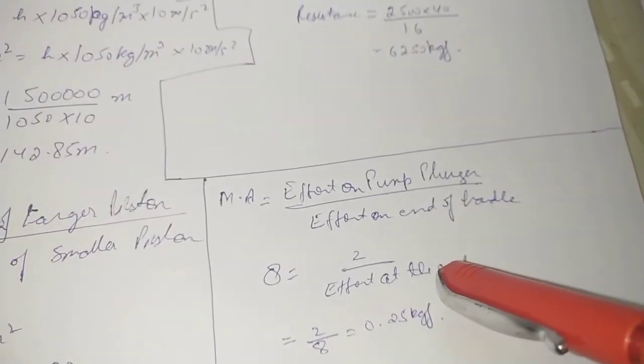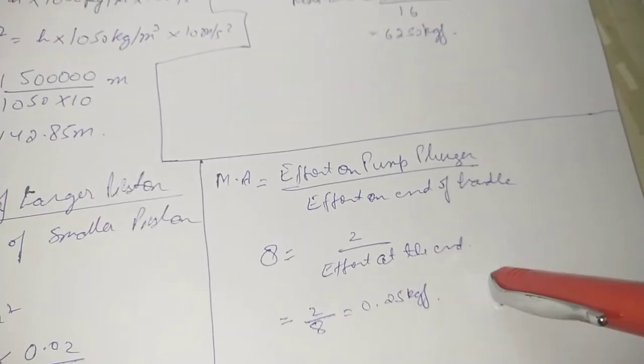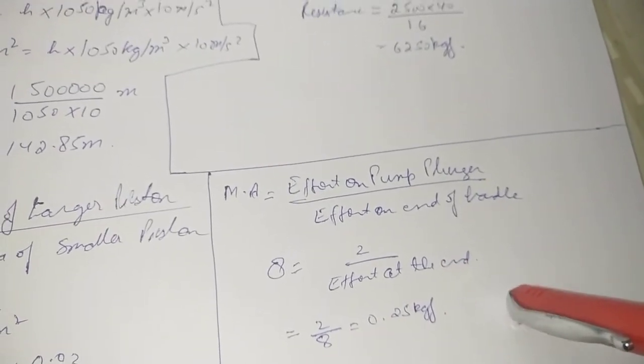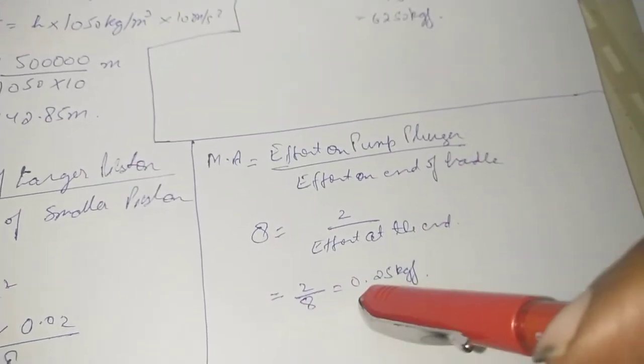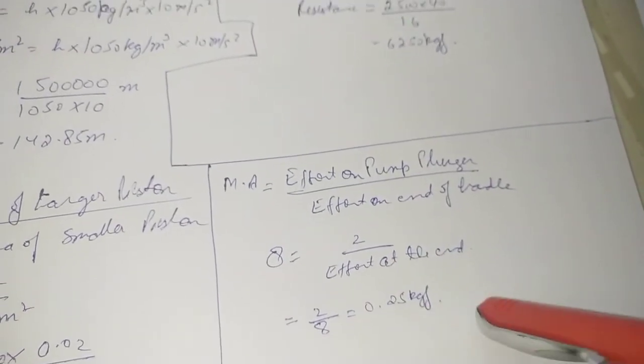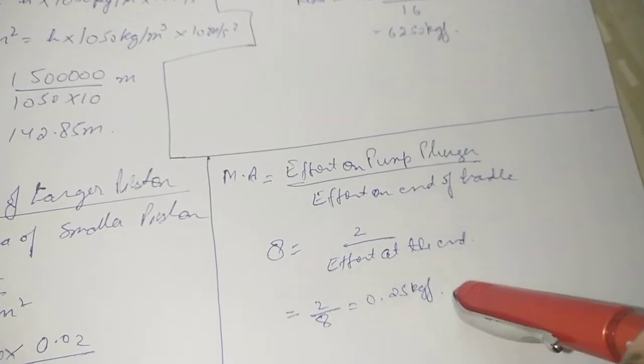Now it says to also calculate the effort at the end of the handle. So mechanical advantage, putting up the value and cross multiplying, this is what we are going to obtain as the effort at the end of the handle.